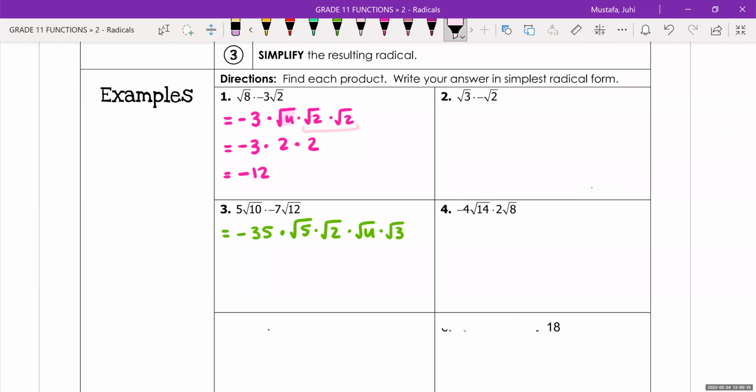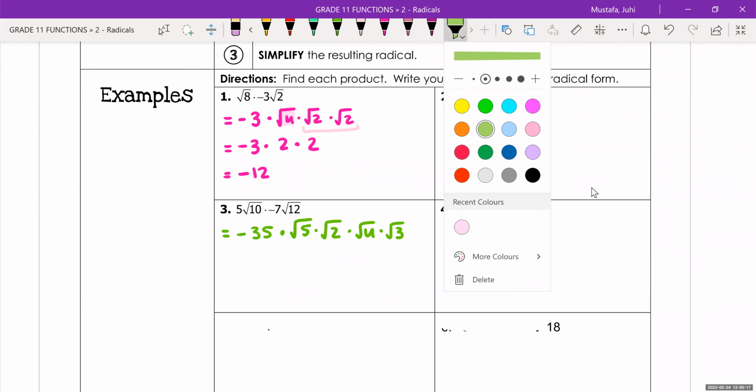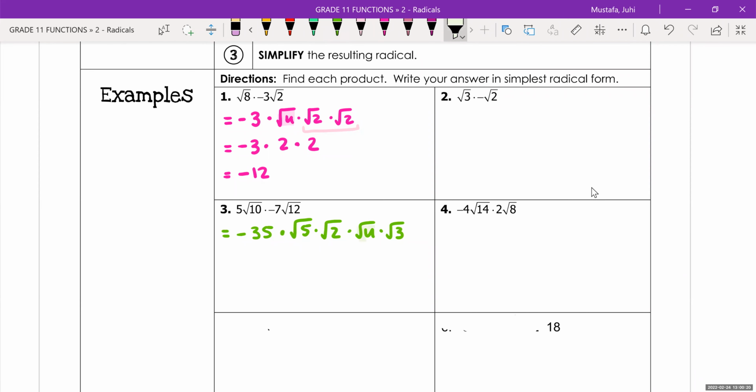This is one of those questions that isn't very satisfying because all we end up with is one perfect square of root 4. Do we have any other matching pair of radicals? No. Can we simplify root 5? No. Root 2? No. Root 3? No. The general rule is if you end up with a prime number, you can't simplify it any further. So unfortunately, all we're going to have to do is we're going to have negative 35 times a whole number 2, because the root 4 becomes a 2. And then we're going to have to just multiply all of those radicals back together.